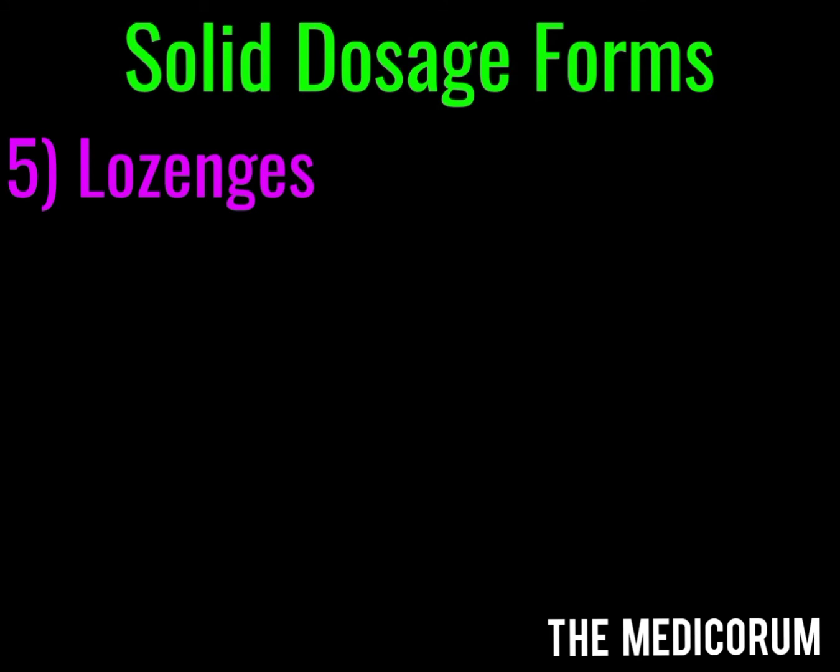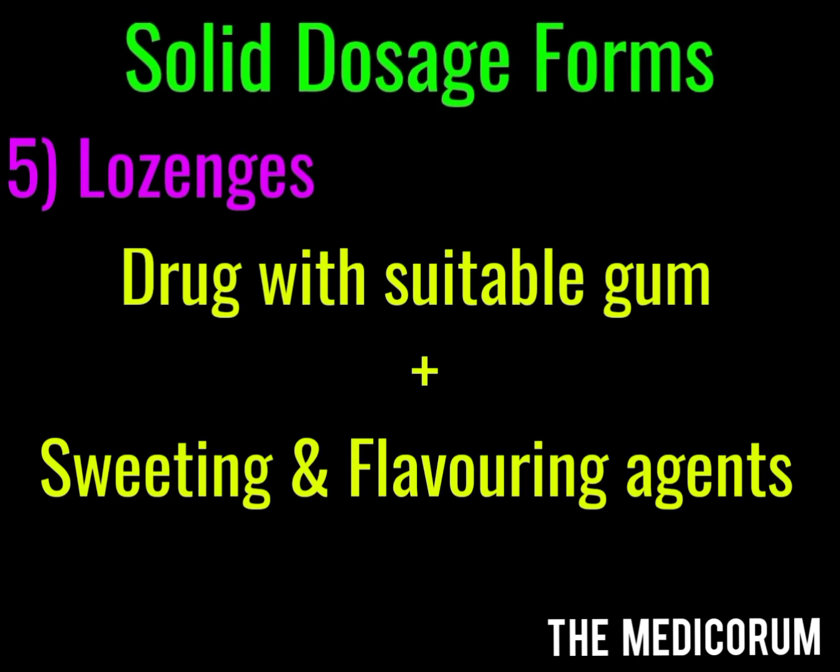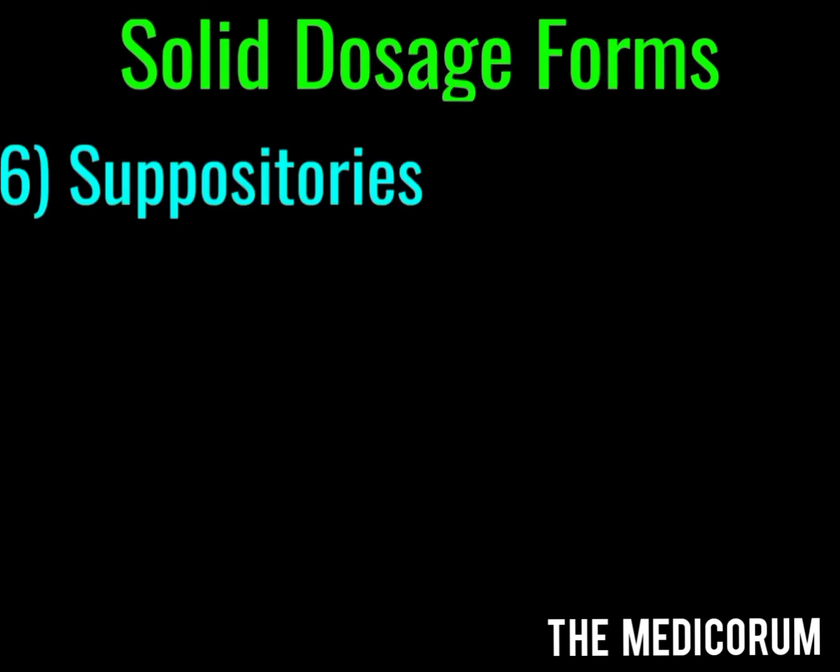The fifth classification are the lozenges. Lozenges are tablet-like bodies of various shapes containing the drug along with a suitable gum, sweetening and flavoring agents. The most common example of lozenges are the Strepsils. Strepsils are given when patients suffer from sore throat. Hence, they are retained in the mouth and are allowed to dissolve slowly for their local action in mouth and throat.